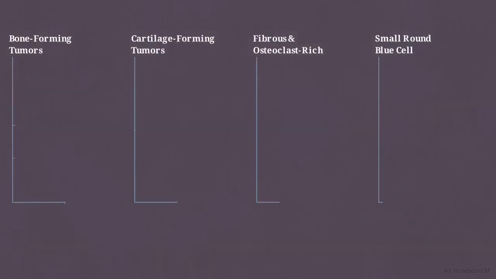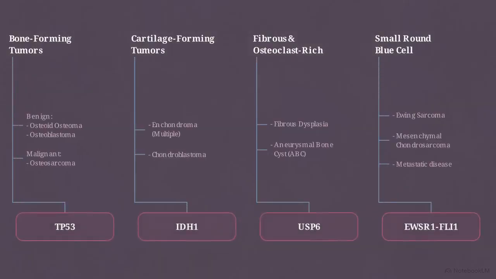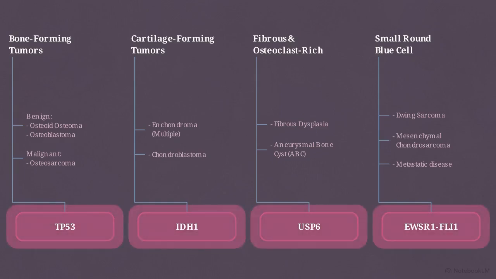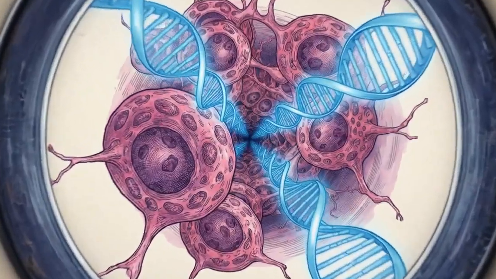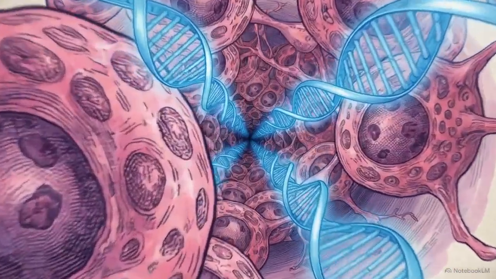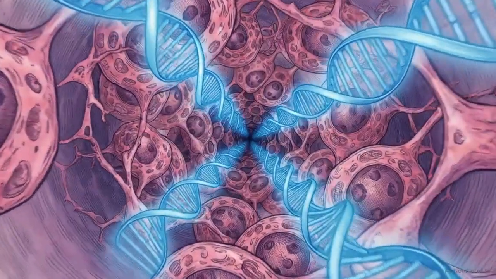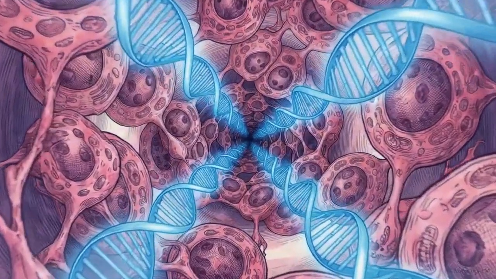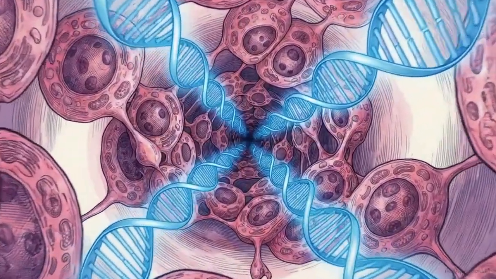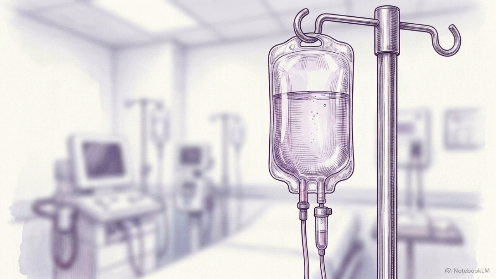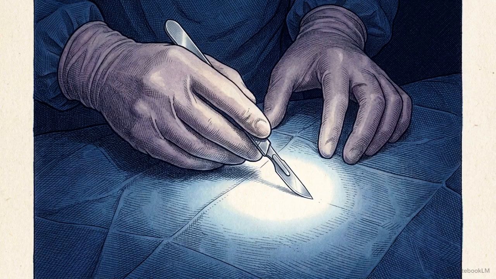Relying on descriptive morphology alone provides an incomplete and potentially dangerous assessment of pediatric bone tumors. The visual similarities between reactive processes, benign tumors, and high-grade sarcomas make molecular verification essential for diagnostic accuracy. This precision dictates clinical strategy. For instance, a confirmed chondroblastic osteosarcoma requires neoadjuvant chemotherapy, whereas a true chondrosarcoma does not respond to such treatment.